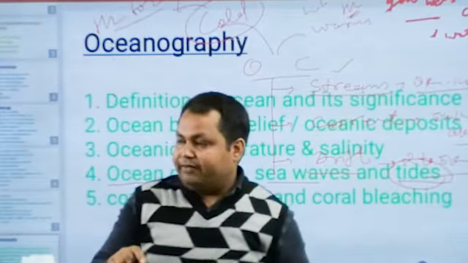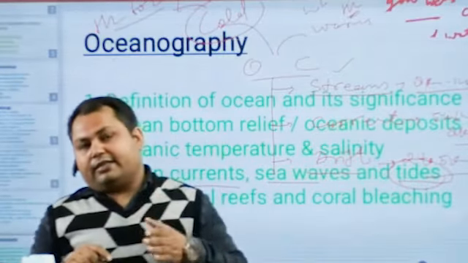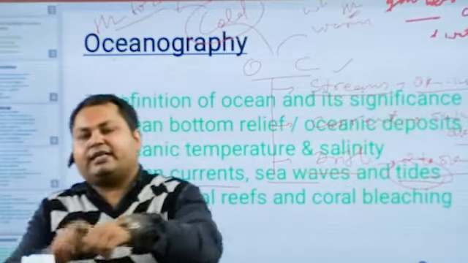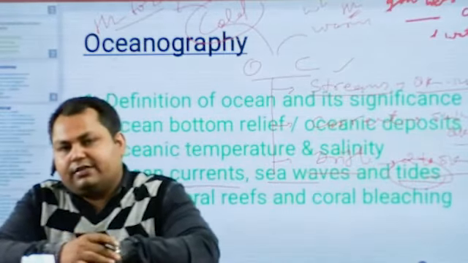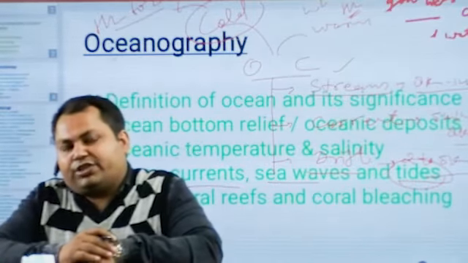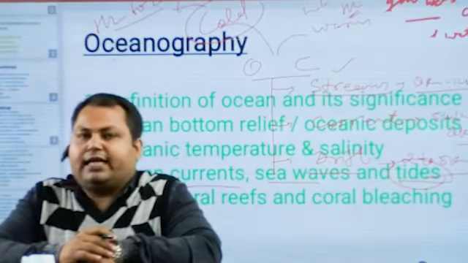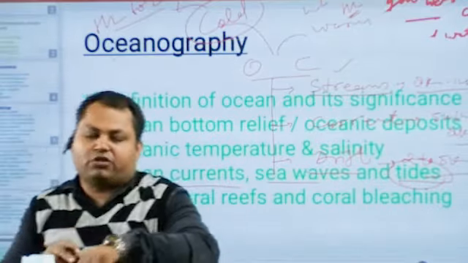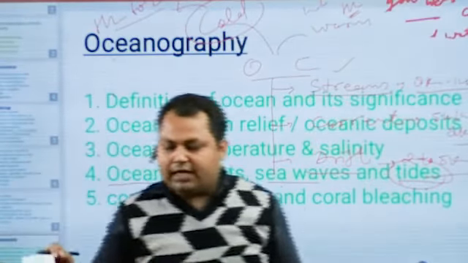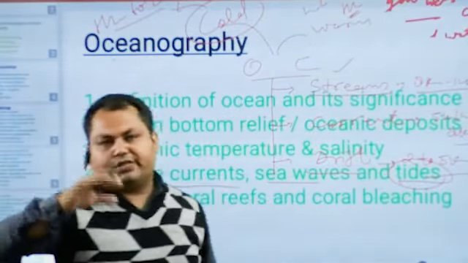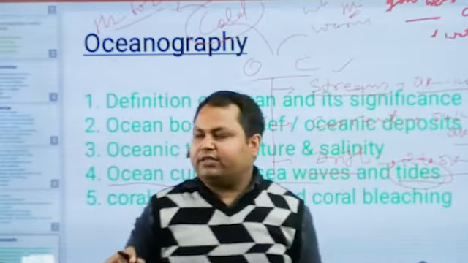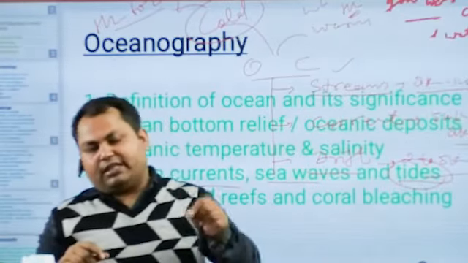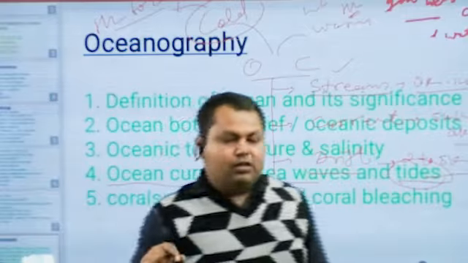Tides have great significance for human activities, climatic conditions, and oceanic resources too. Tides as well as oceanic currents redistribute the resources of the oceans, right? Biotic as well as abiotic resources are redistributed under the influence of tides and oceanic currents.